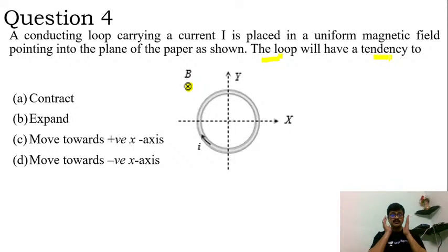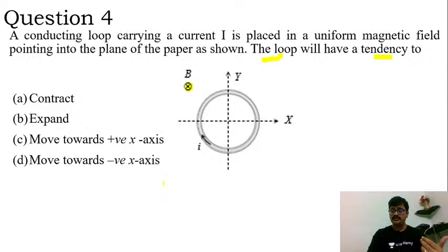Let us try to understand how the loop will have a tendency, whether it will contract under this particular arrangement, whether it will expand, or whether it will translate towards positive x-axis or translate towards negative x-axis. These are the 4 options that we should cross verify.